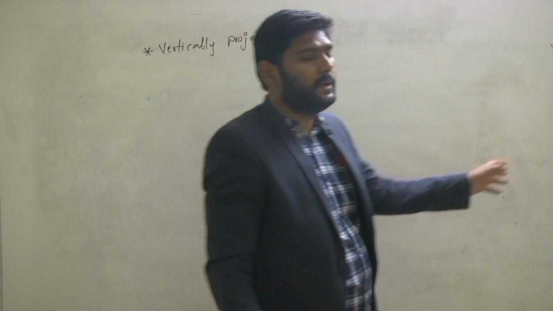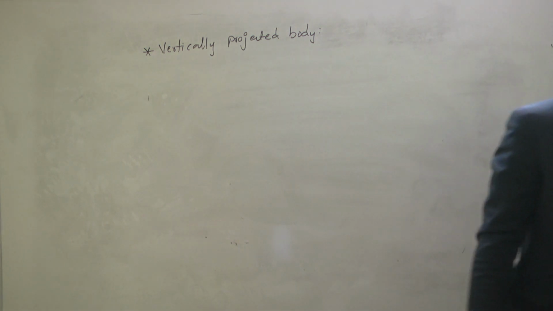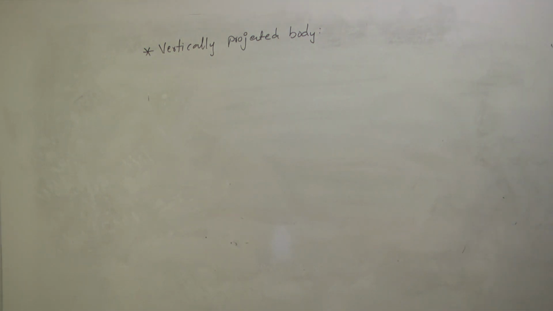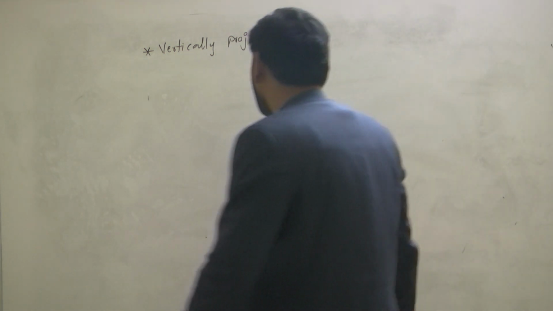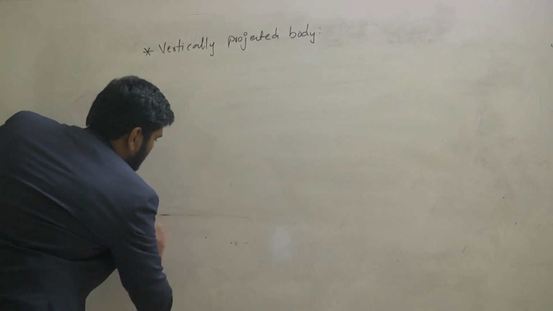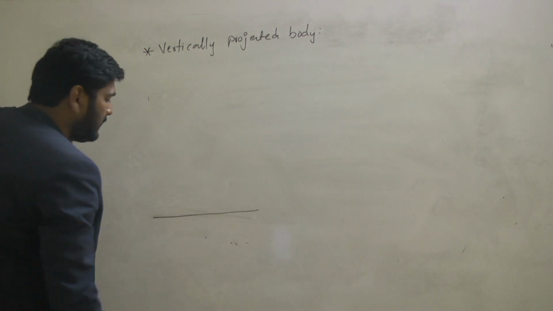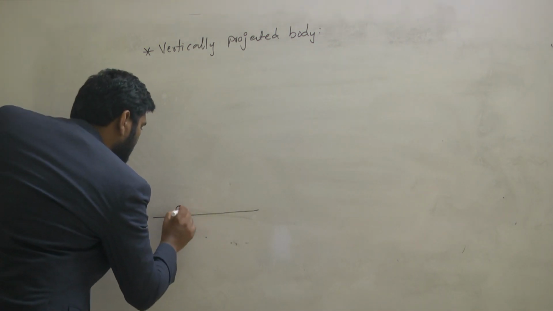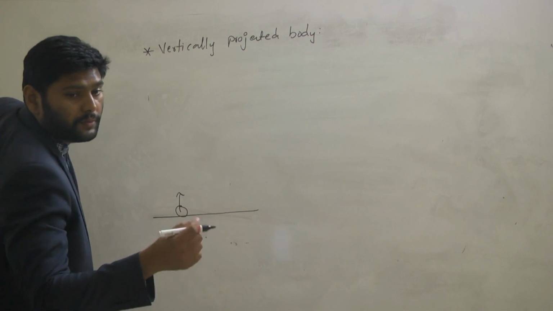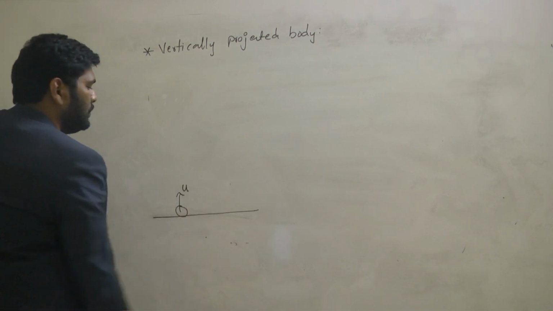Just now we completed freely falling. Now we are doing vertically projected body. Take an example. So take an object. Let us take this as the ground. From the ground I am projecting the object. To project, we have to give some initial velocity u.